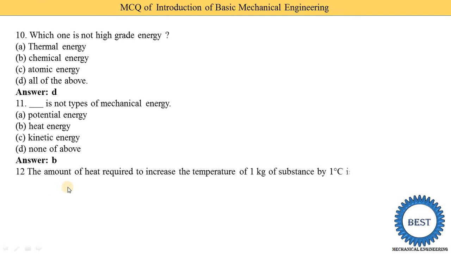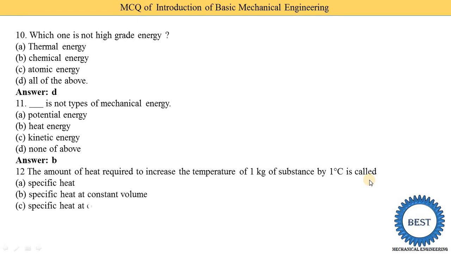The amount of heat required to increase the temperature of 1 kg of substance by 1 degree centigrade is called: option A, specific heat; option B, specific heat at constant volume; option C, specific heat at constant pressure; and option D, calorific value. The correct answer is option A, specific heat. Suppose we have 1 kg of water in a vessel and we need to increase its temperature by 1 degree. Suppose the temperature is 25 and we need to increase it to 26 degrees. At that time we need to supply some quantity of heat energy. So it is called specific heat.